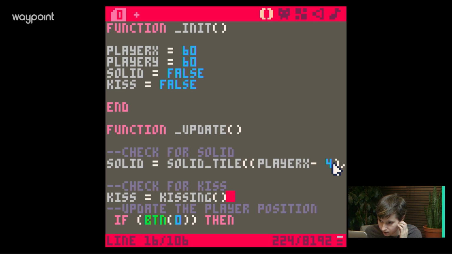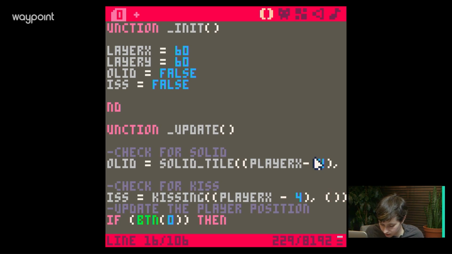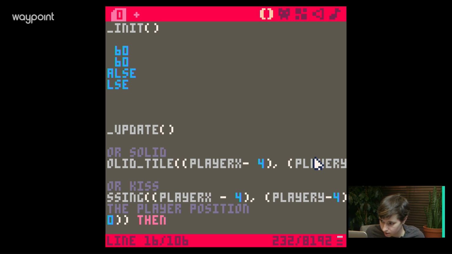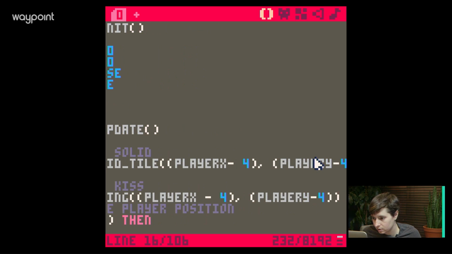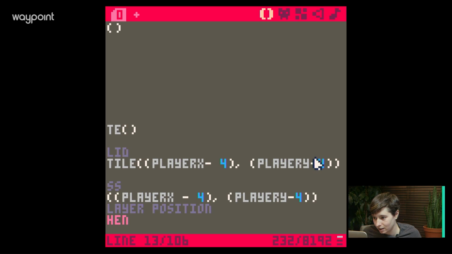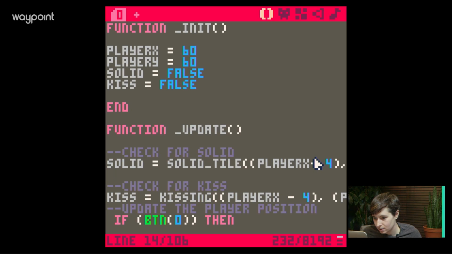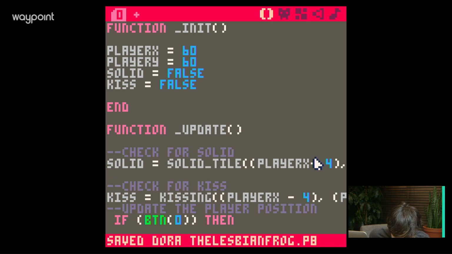And then it's going to be player X. Again, same thing here. It should be player X minus 4, comma, and then player Y, right in here. Player Y minus 4. Man, I wish I could make it a little wider. I think that's correct. We'll see. It might not work.